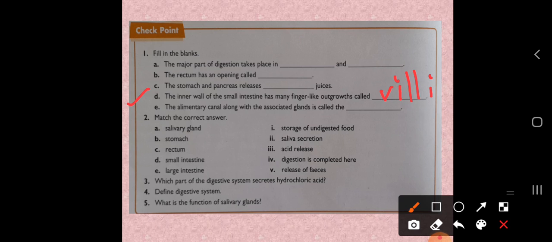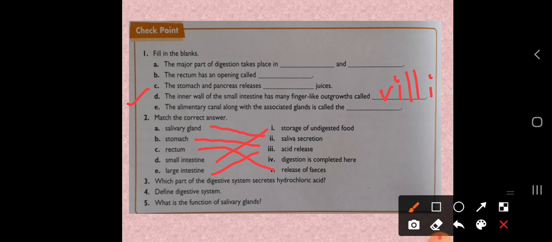Okay dear students. Now match the correct answer. For the salivary gland, which secretion? That is the saliva secretion. Okay. The next is stomach. So the stomach is releasing acid. Then C is rectum, so it releases feces. Okay. Then D, that is the small intestine. It is storage of undigested food, whereas in the large intestine the digestion is completed here. Okay, so these are the match the correct answers.